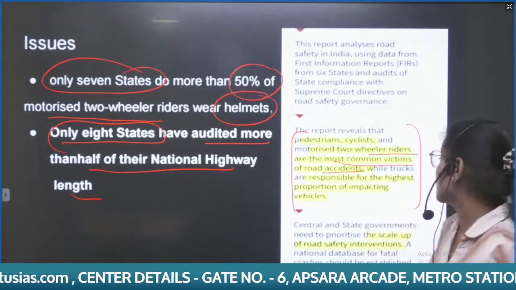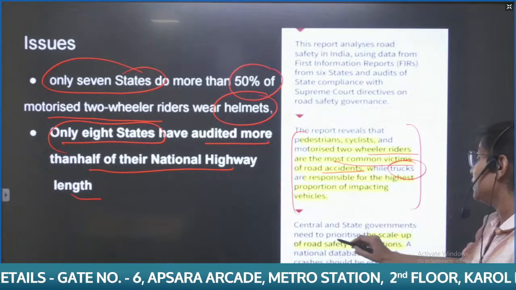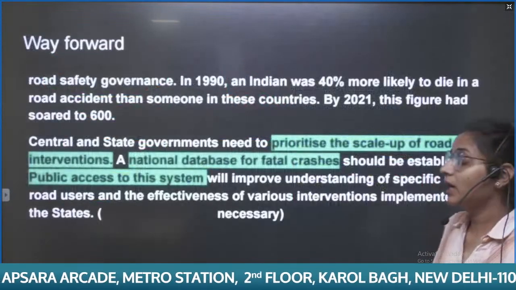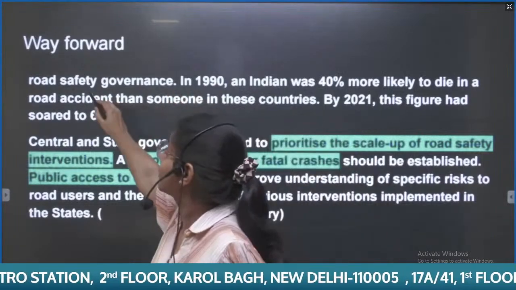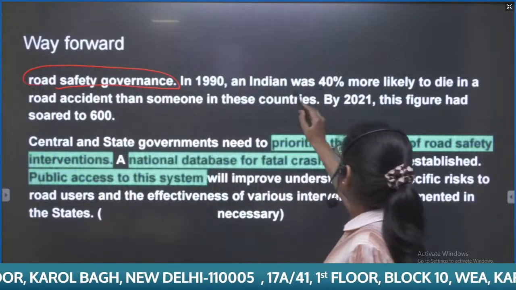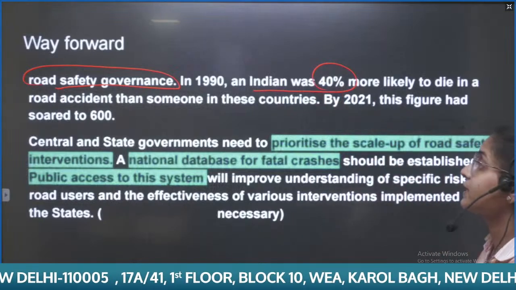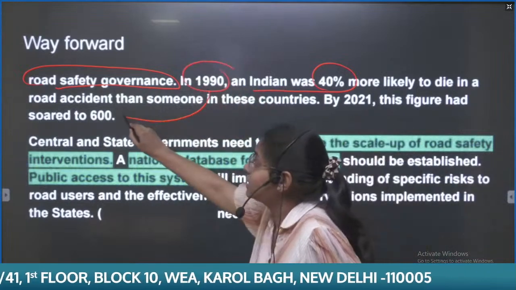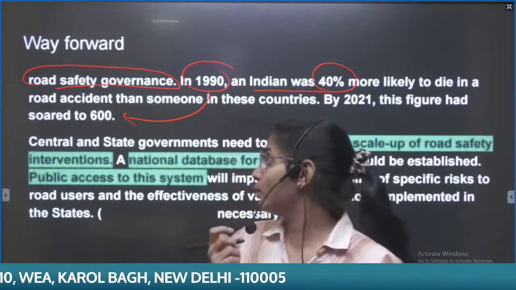And who is more responsible? Trucks are more responsible for road accidents. And we need to prioritize the scale up of road safety interventions. So the article talks about how road safety governance needs to be promoted. How? India was around 40% more likely to die in a road accident in 1990, but it has now increased to 600%. So we need to act on the reduction of road accidents.